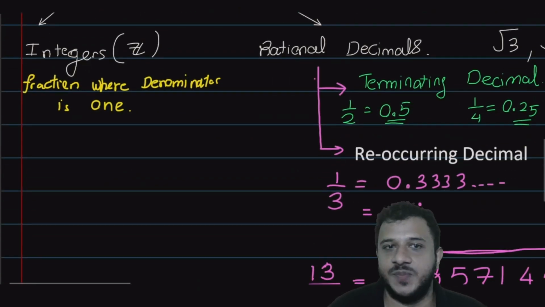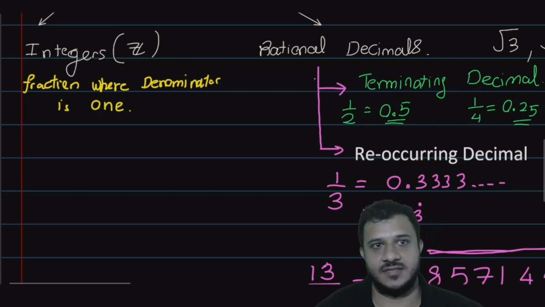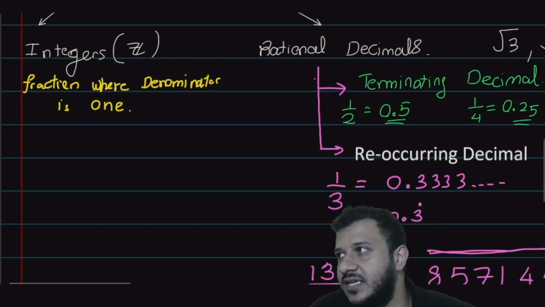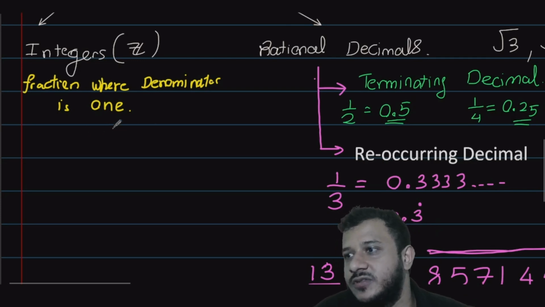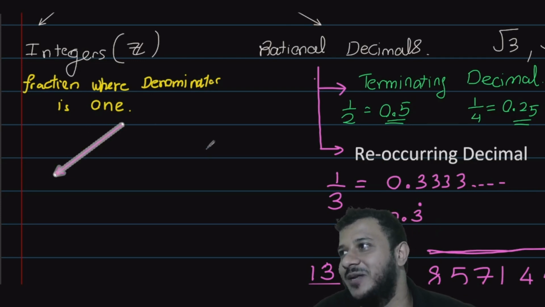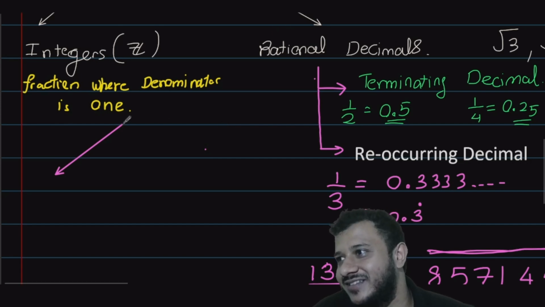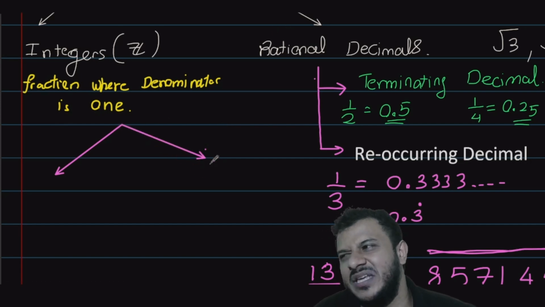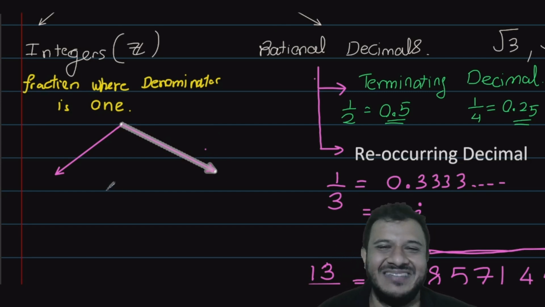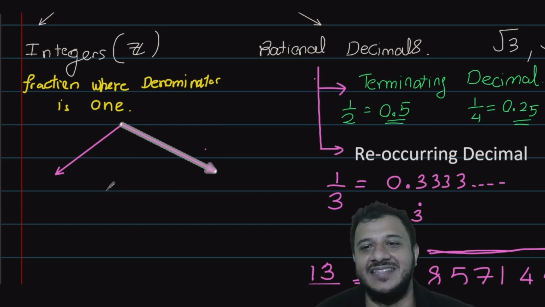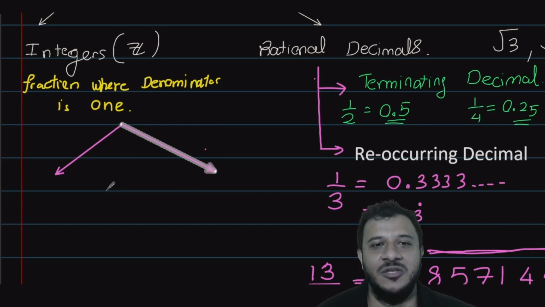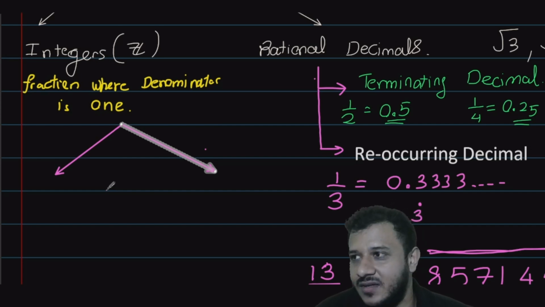Then let's go to the next part about integers. The integers gets divided into, again, two main parts. Now, is it going to be asked in the exam? But it's there in the syllabus. So I'm teaching you, and it is a good thing to have in the syllabus. I like this. Okay. Integers gets divided into two parts.